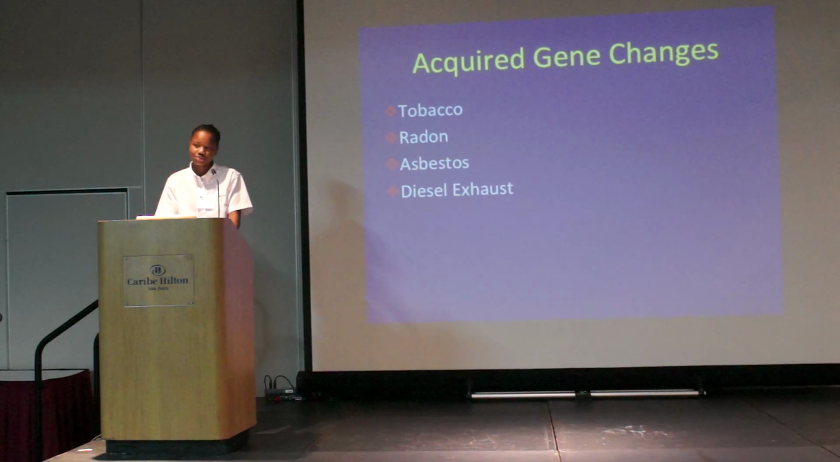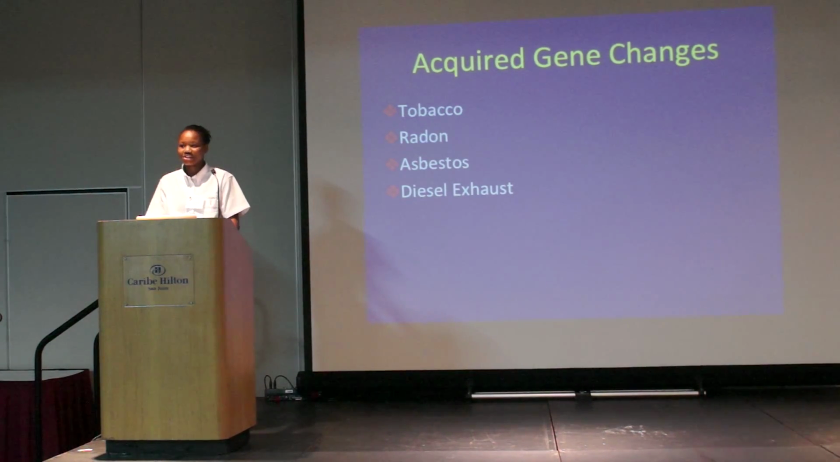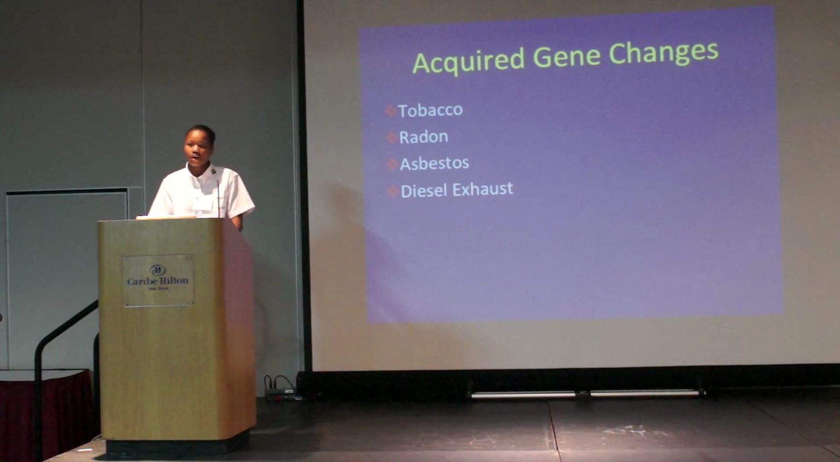For example, those who choose to smoke are frequently exposed to over 100 carcinogens found in the tobacco and cigarettes. When one smokes a cigarette, any of these carcinogens have the ability to enter a lung cell and alter its DNA structure, leading to a cancerous mutation. In addition, radon, a radioactive gas, as well as asbestos and diesel exhaust, are also linked to the development of acquired gene changes.